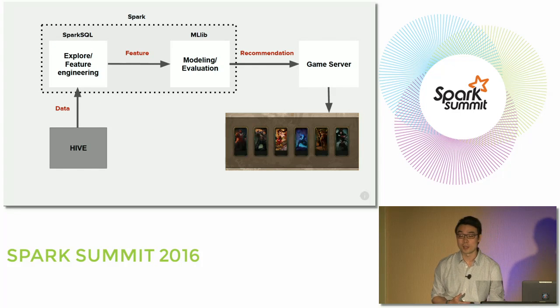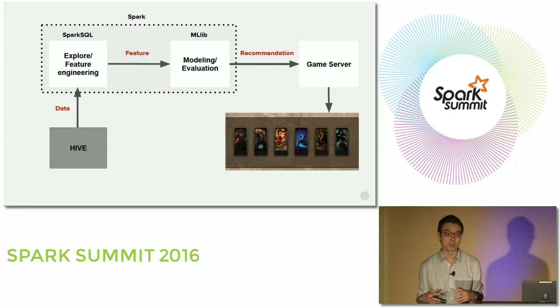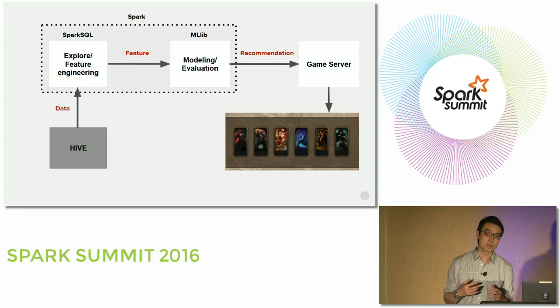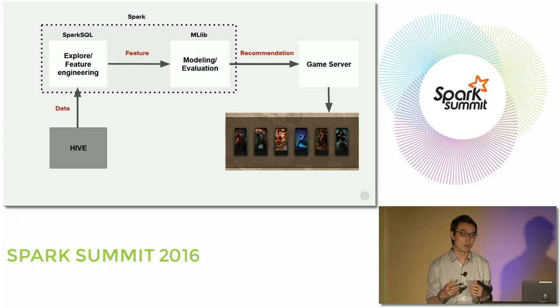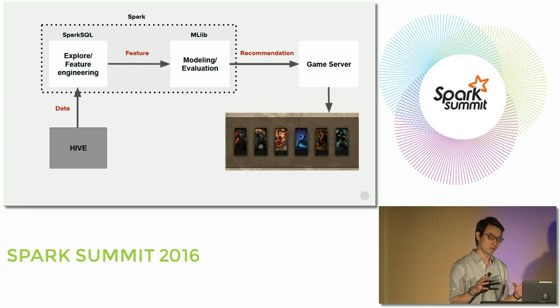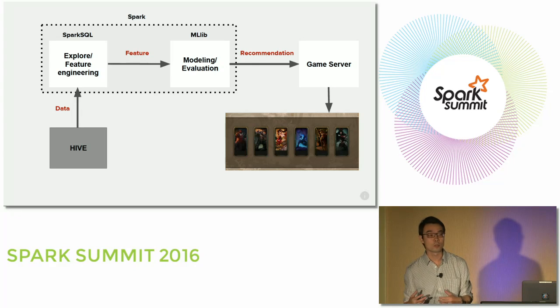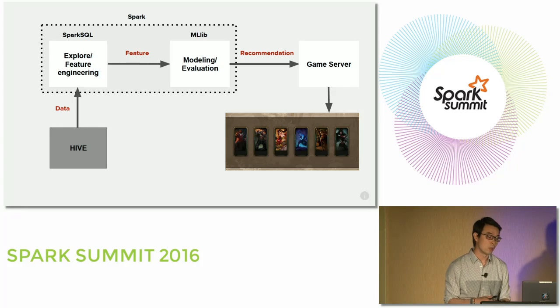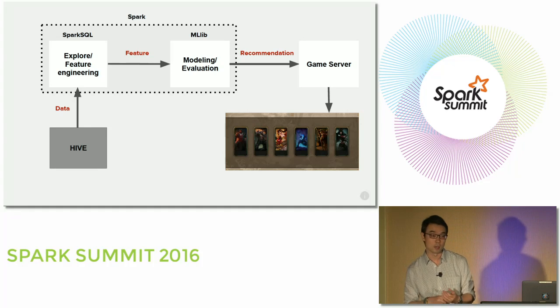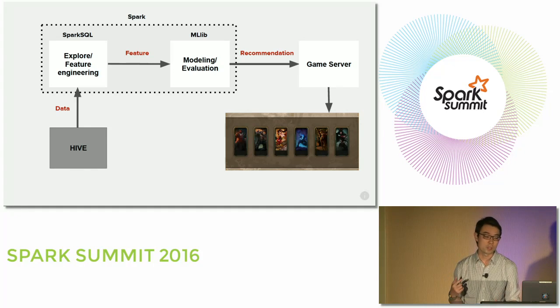So this is a demonstration of how we make it happen. Our game data and player behavior data is in Hive. Recall that we don't have player ratings on their preference about our champions or skins, so we need to make an inference based on their behavior. We basically need implicit ratings about our champions and skins. So we need to do a lot of exploration, and we're using Spark SQL. The beauty of Spark SQL is that the notebook interaction is very intuitive, and we can very quickly prototype and iterate on what features we want to use to imply the implicit rating.